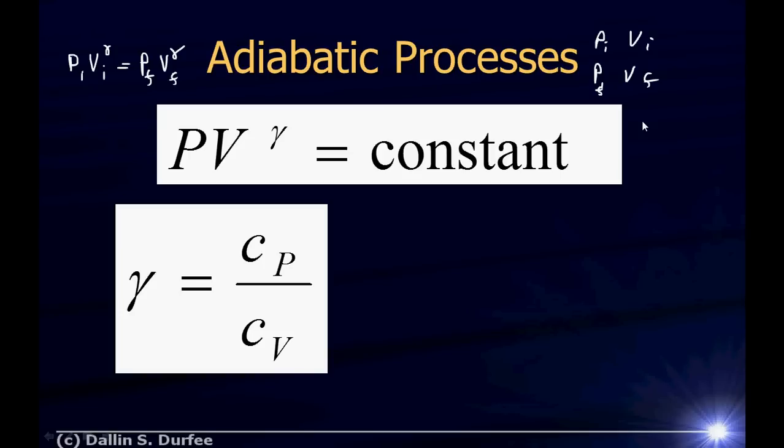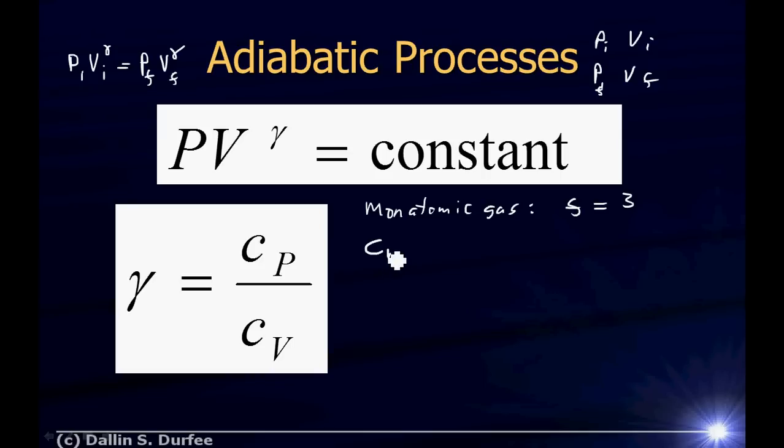Gamma is Cp over Cv. And once again, where does it come from? We'll find when we derive it, but just working with it now, gamma is Cp over Cv. So for a monatomic gas, like for example a gas of helium where I have individual atoms that don't form molecules bouncing around, the number of degrees of freedom is 3. There's just the translational degrees of freedom. There's no internal degrees of freedom.